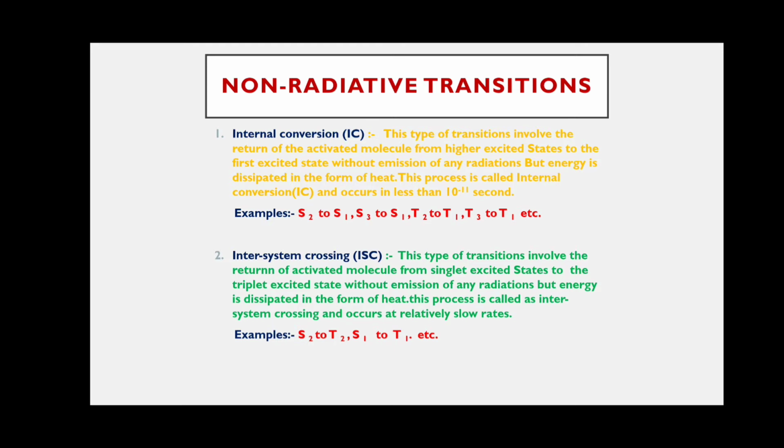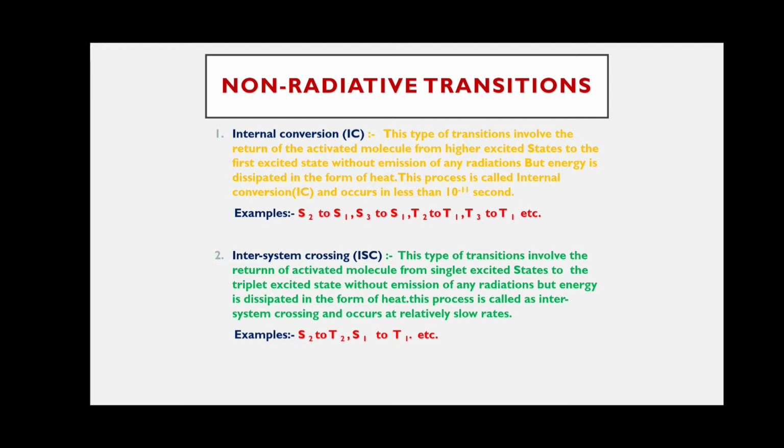After some time, by the change of the spin of the electrons in the molecule, it is converted or crossed over into the triplet state. Then it is called a triplet excited state. So singlet excited state to triplet excited state with emission of heat is called intersystem crossing.